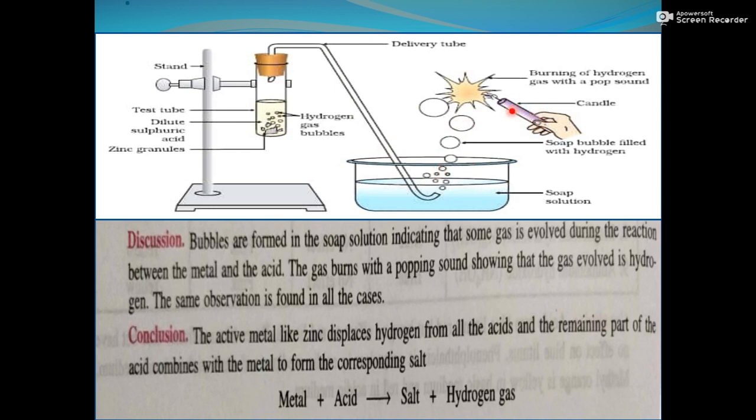And when we kept a burning candle near the bubble, they burn with a pop sound, meaning a sound like pat pat comes. This sound is known as a pop sound. So what happened? Bubbles are formed in the soap solution, indicating that some gas is evolved. Bubbles don't tell which gas it is, but only that a gas is evolving. And this gas burned with a popping sound. Now it is indicated that this gas is hydrogen. So we can say that metal when reacting with acid forms salt and hydrogen gas.